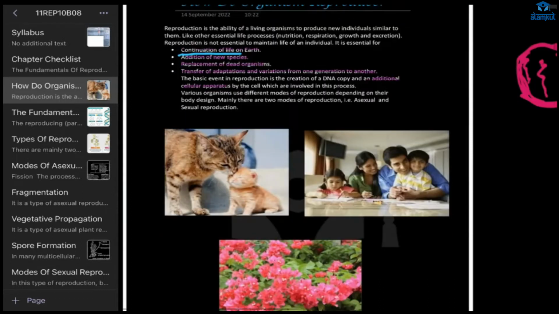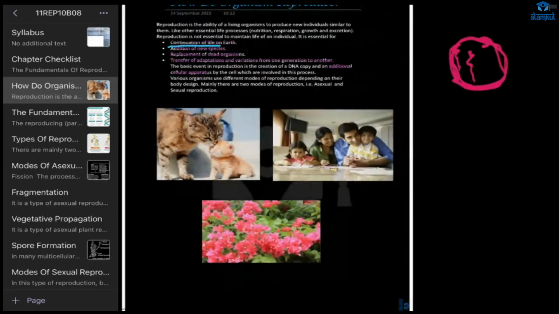Now various organisms use different modes of reproduction. The two modes of reproduction are sexual and asexual reproduction. Yes, sexual and asexual reproduction.